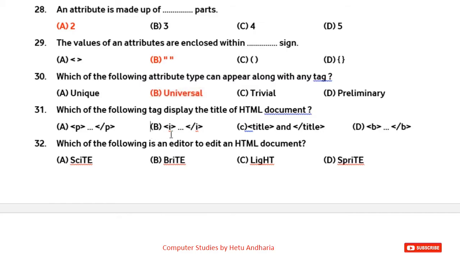Then question number 31. Which of the following tag displays the title of HTML document? Easiest question. Title and slash title. Which of the following is an editor to edit an HTML document? Here the answer is site.